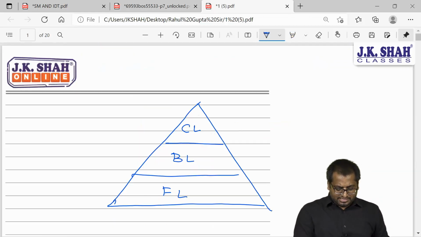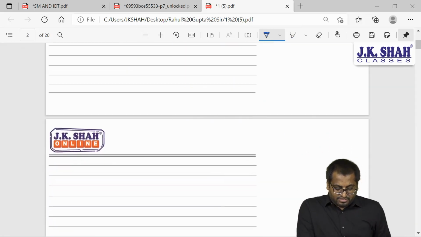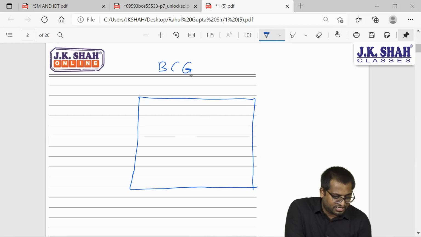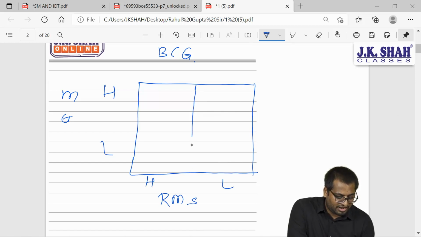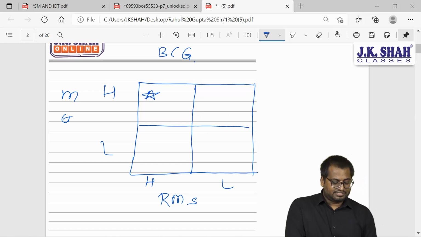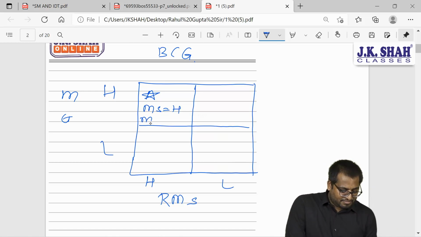So before you do this, because it is a revisionary test paper question, let me quickly tell you something about BCG. Do you remember BCG, guys? What is the full form of BCG? Boston Consulting Group. Here, relative market share, market growth, high, low, having 2 columns, 2 rows. If I talk about this star, tell me what will be the combination of star? Market share will be high, market growth will be high. What about question mark?